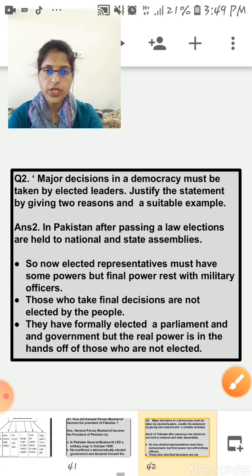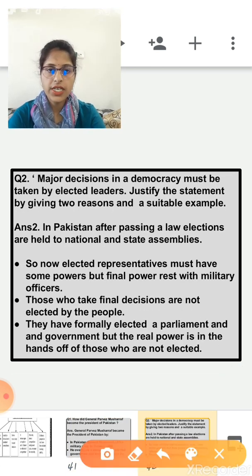Now the next question is, major decisions in a democracy must be taken by the elected leaders. This is one of the features of democracy. So justify the statement by giving 2 reasons and a suitable example. Okay, so in Pakistan, after passing a law, elections are held to national and state assemblies.